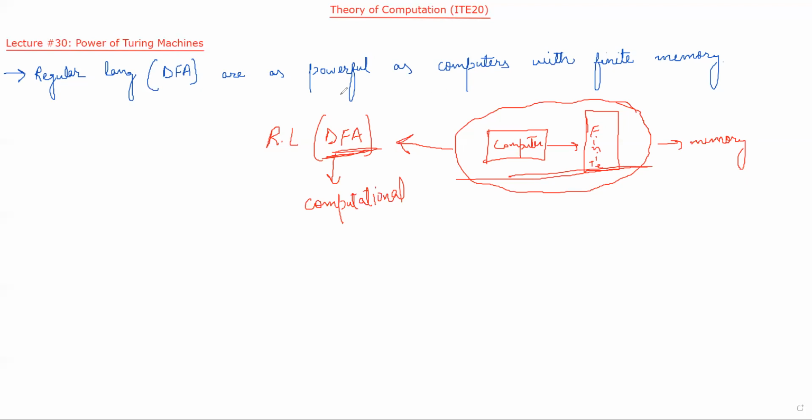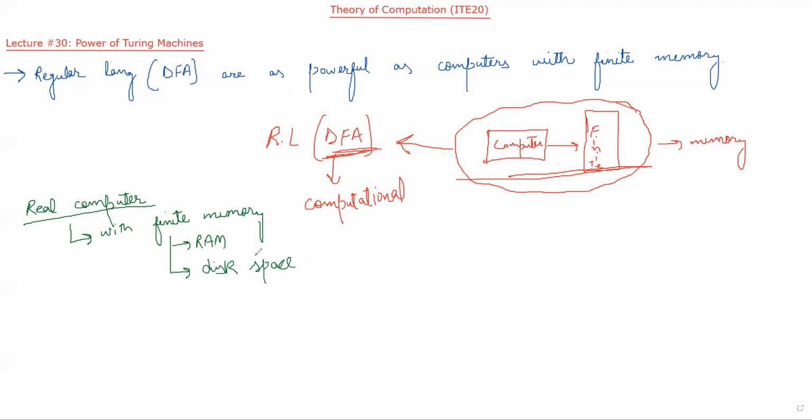So our regular languages, or our DFAs, are as powerful as computers with finite memory, and computers with finite memory are our real computers. The actual computers we are using currently have finite memory, meaning finite RAM, random access memory, and finite disk space.